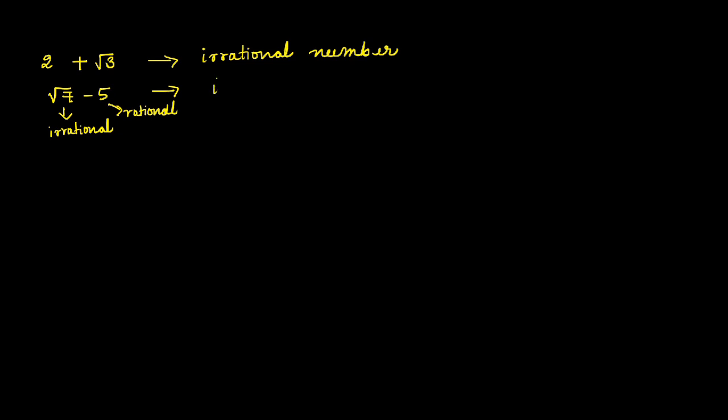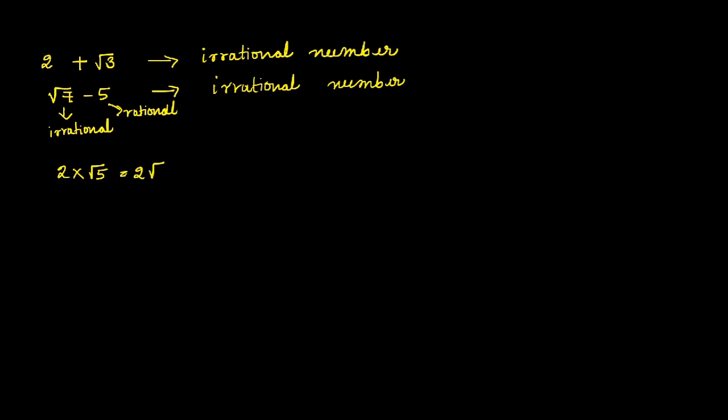Therefore, root 7 minus 5 is irrational number. We have taken one irrational number and one rational number. So sum will be irrational and difference will also be irrational.